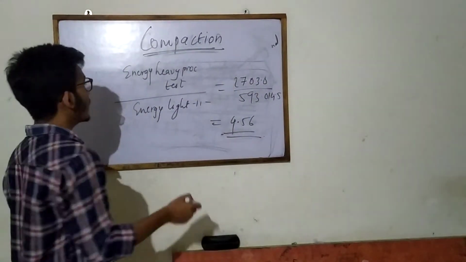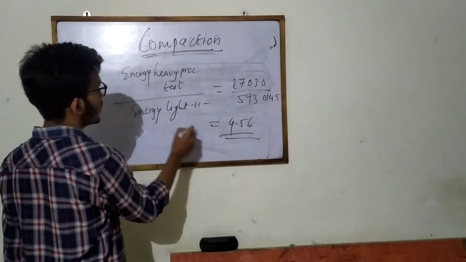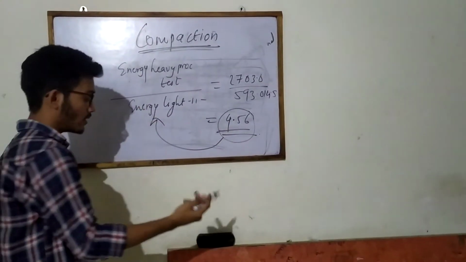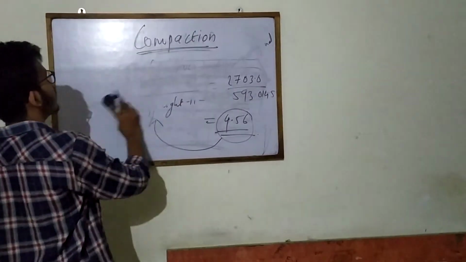Therefore we can say that the energy of the heavy Proctor test is 4.56 times the energy of the light Proctor test.